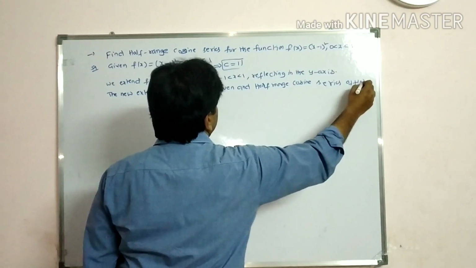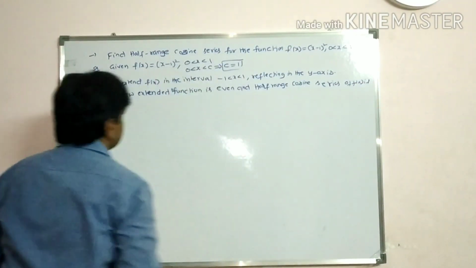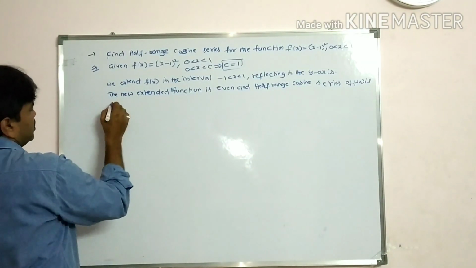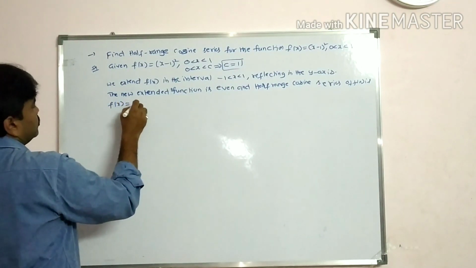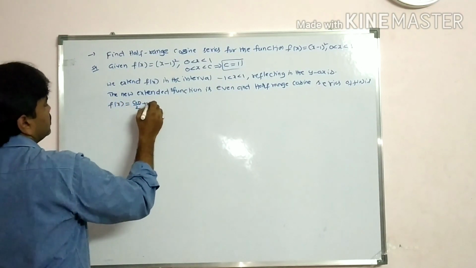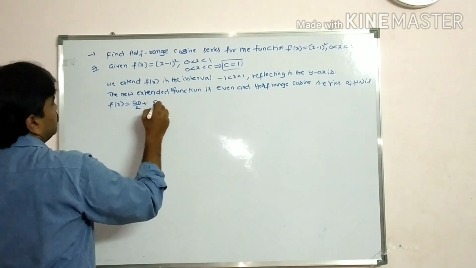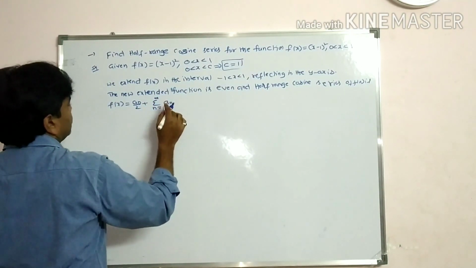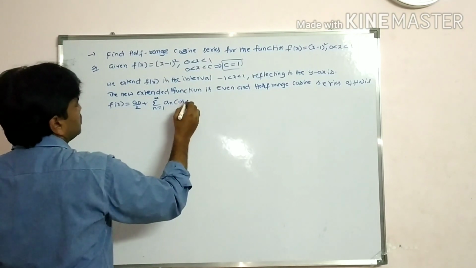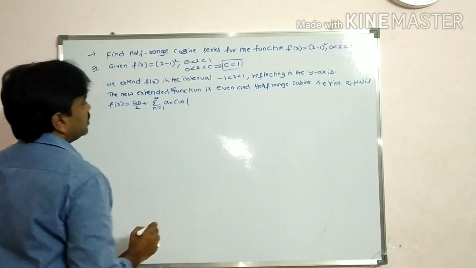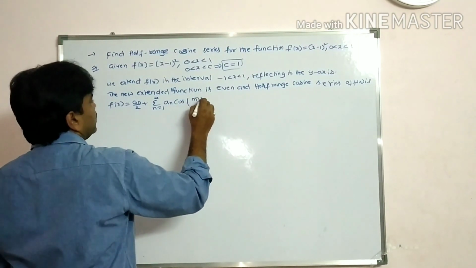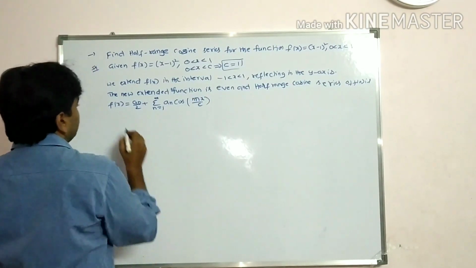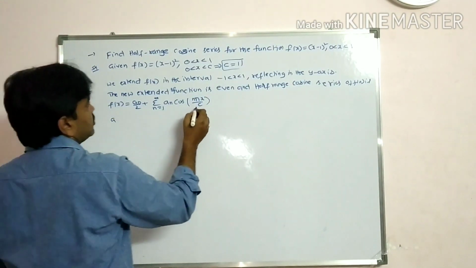f of x is, what is the half range cosine series, students? F of x is equal to a0 by 2 plus sigma n is equal to 1 to infinity a_n cos n pi x by c, where c value, what is c value, students? C value 1.